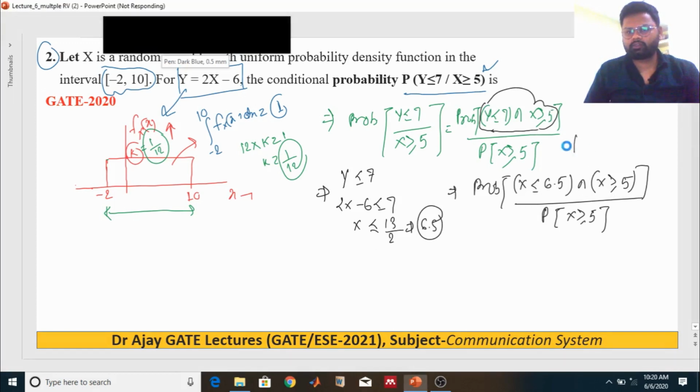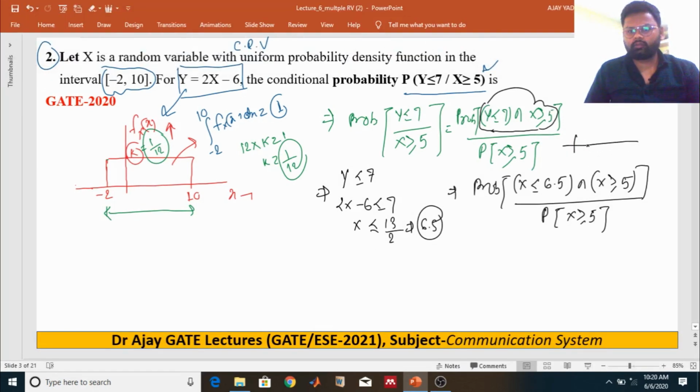Suppose we have 5, which is greater than this one, and 6.5 will be less than. So the region will be from 5 to 6.5.